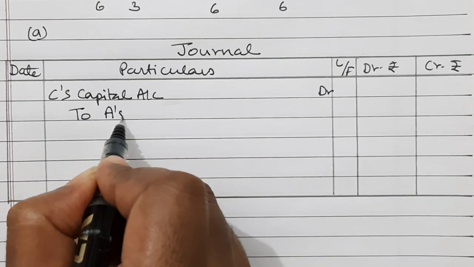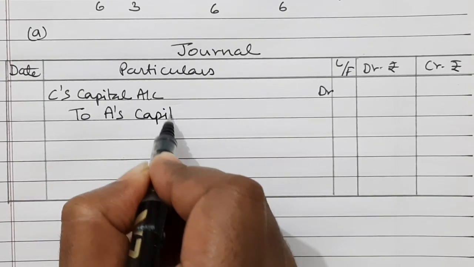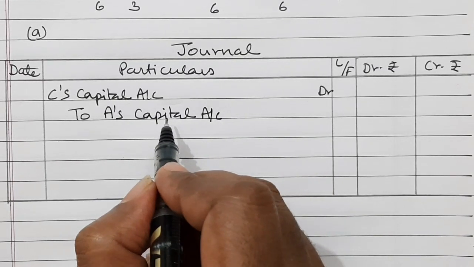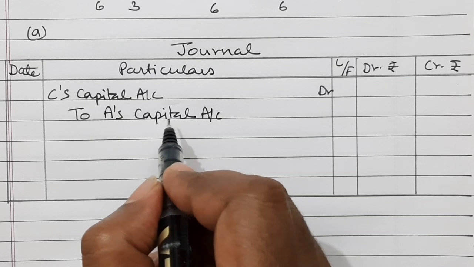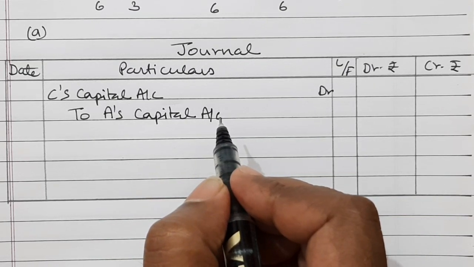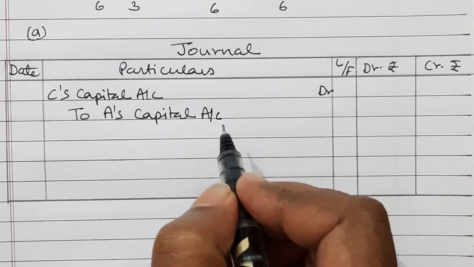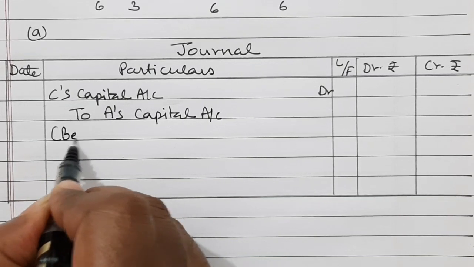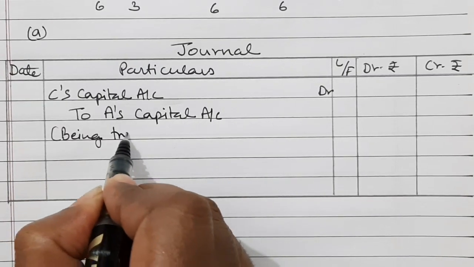So to A's capital account. Why only capital account? Why not current account? Because capital account is fluctuating. When no comment is given about whether the capital account is fixed or fluctuating, then we have to consider it fluctuating. Now, being treatment of goodwill.